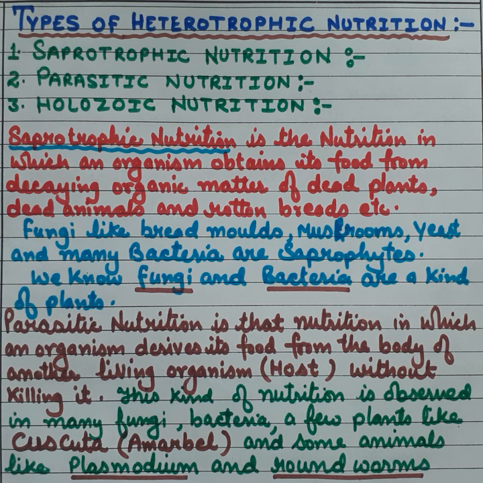This kind of nutrition is observed in many fungi, bacteria, and a few plants like Cuscuta, or amarbel, and in some animals like Plasmodium and roundworms.